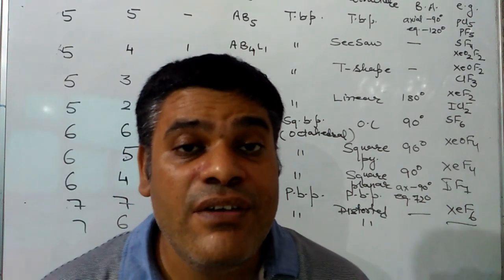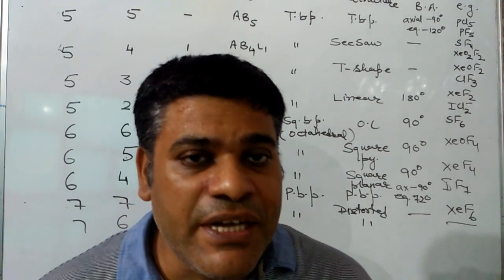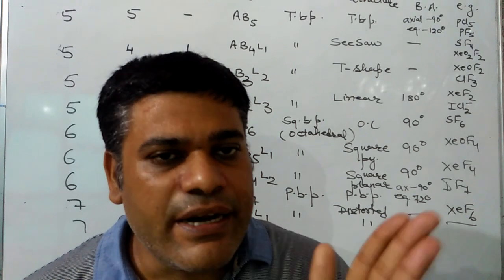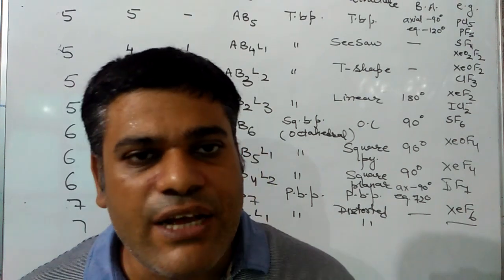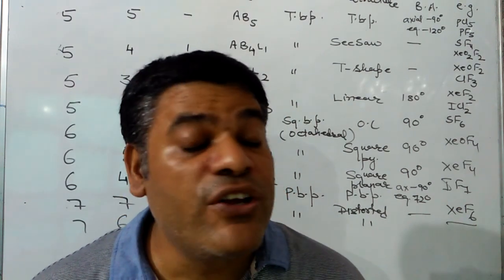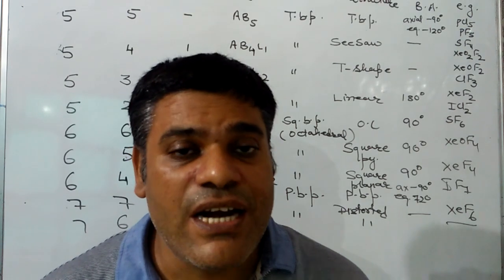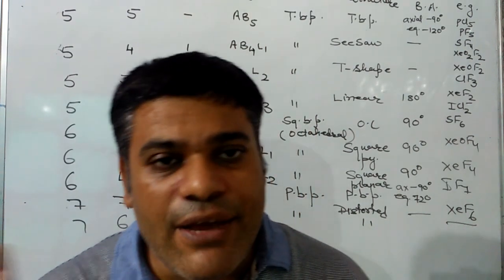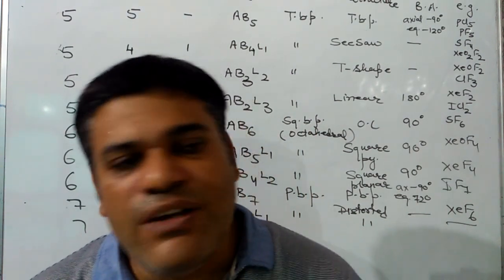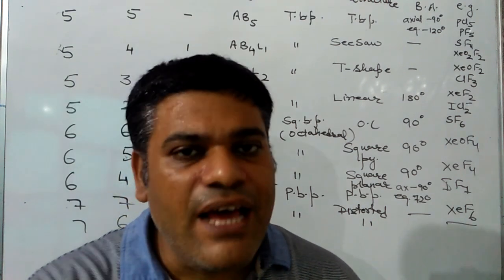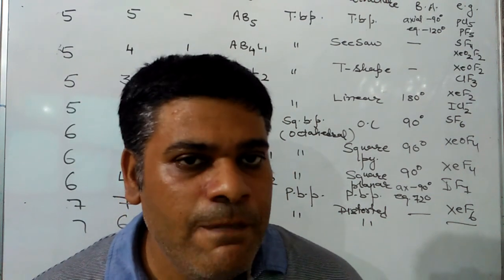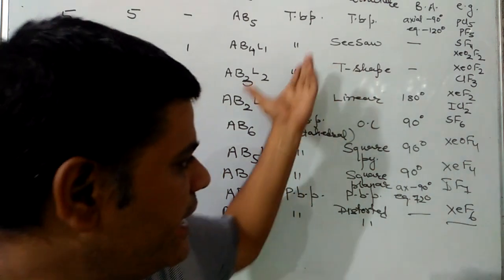On the basis of electron pairs, the geometry of a molecule can be of two types, regular and irregular. Regular geometry means the molecule has only bond pair electrons, not lone pairs, while irregular geometry means the molecule has bond pairs along with lone pairs. So on that basis, we have made a table.